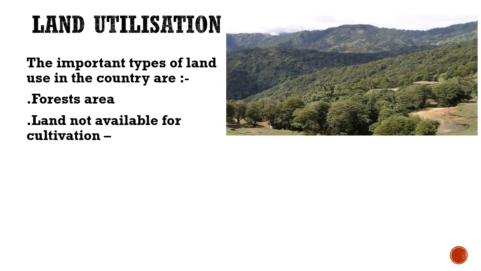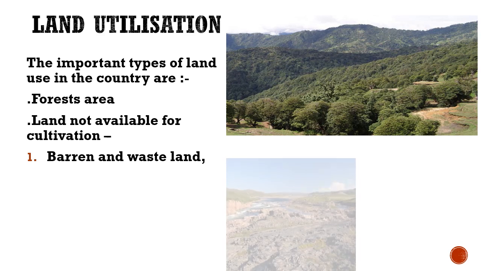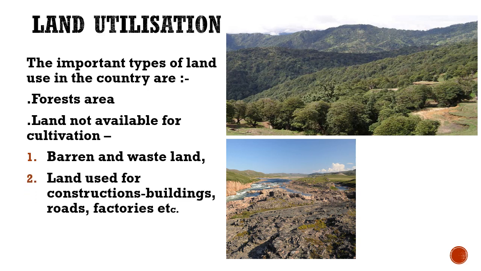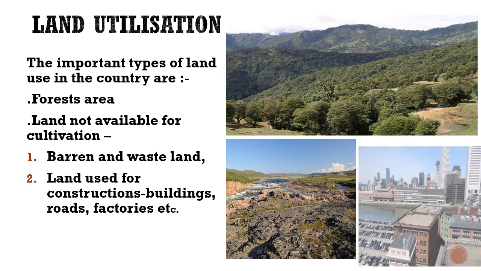Next, land which is not available for cultivation but used for other purposes or not used: barren and wasteland, rugged terrain, rocky surface, which are not used for any purpose. Next, land which is used for construction of buildings, roads, factories, etc.